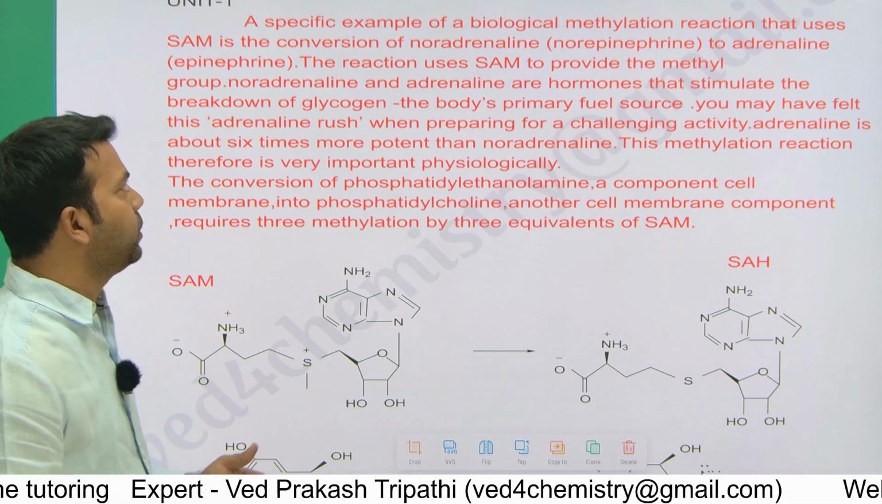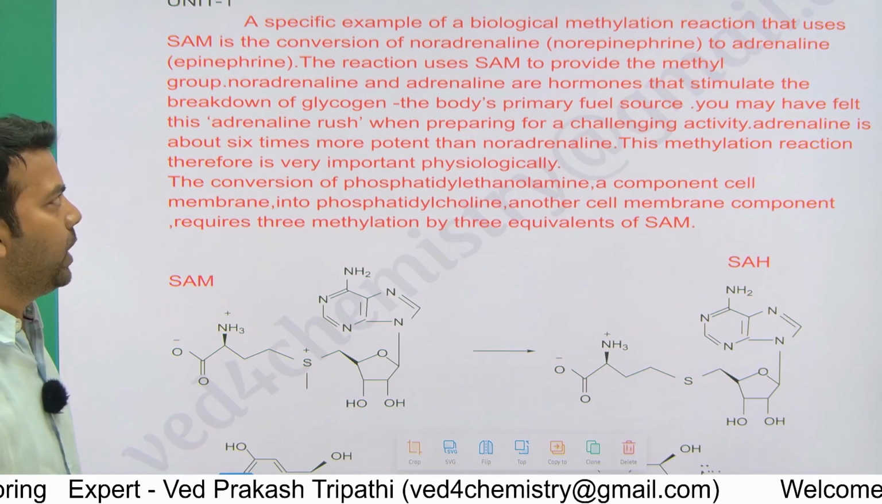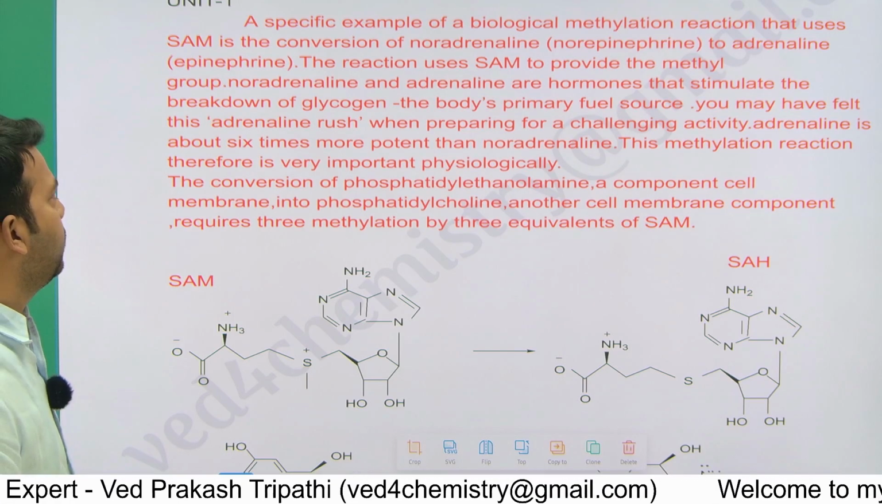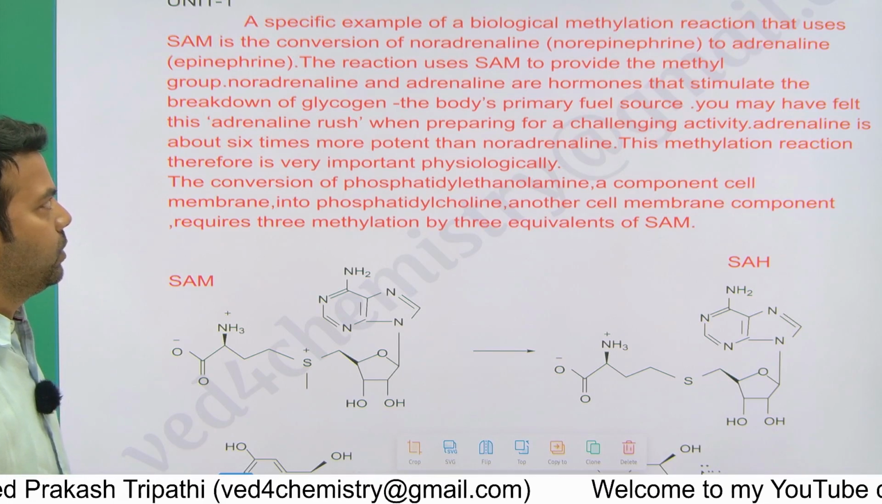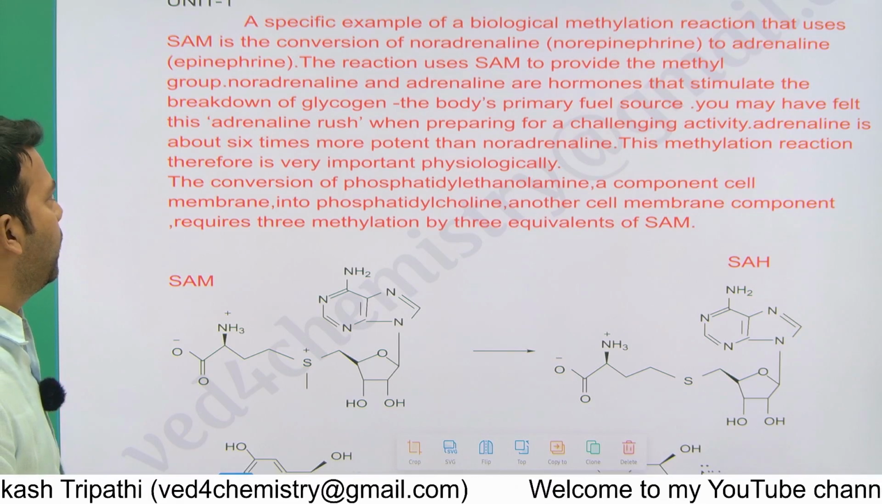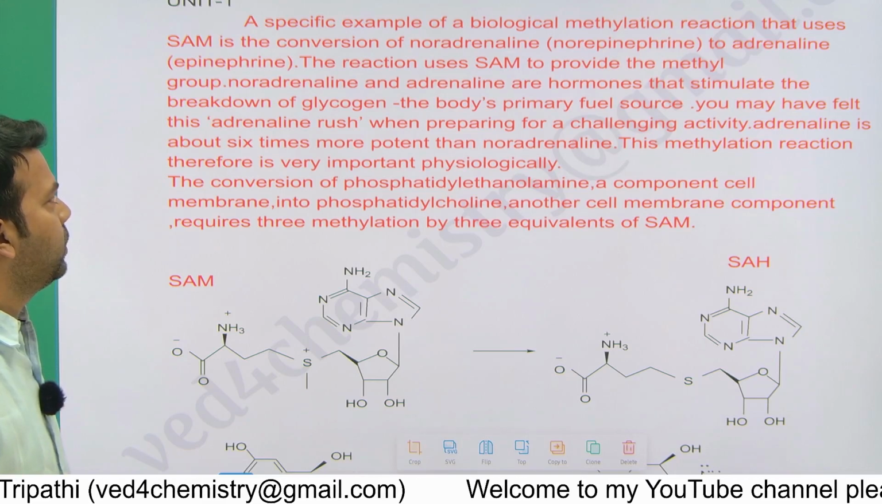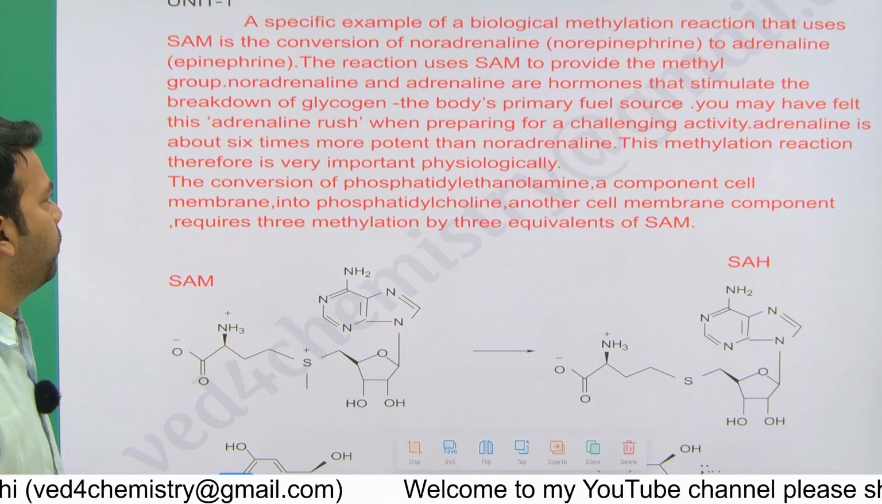So we have a specific example of a biological methylation reaction that uses SAM, which is the conversion of noradrenaline, which is norepinephrine, to adrenaline, which is epinephrine. The reaction uses SAM to provide the methyl group.